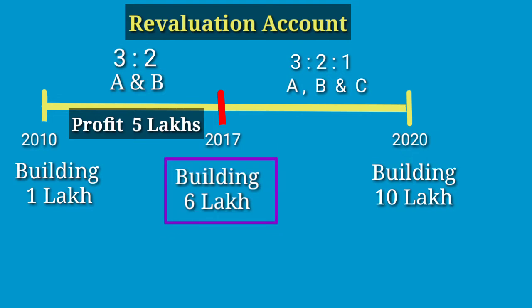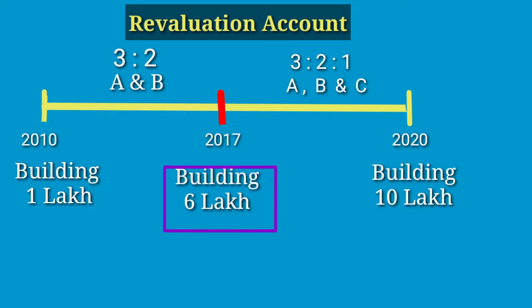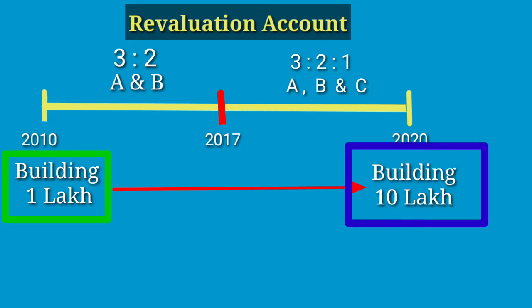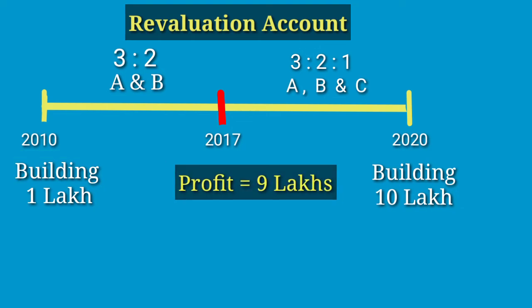That means we need to revalue the asset. We will not show 1 lakh rupees in the books; we will show 6 lakh rupees. If we do not revalue at the time of admission, what will happen? The building cost will show in the books as 1 lakh rupees. And now in 2020, the value of the building is 10 lakh. So the difference, 10 lakh minus 1 lakh, 9 lakh rupees, is the profit.